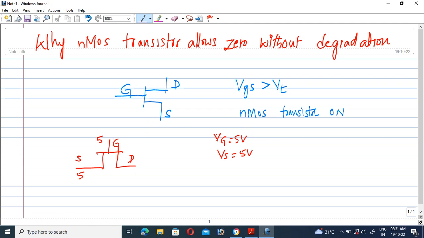If both are 5 volts, there is equal potential, which means it is not possible to activate the channel between the source and drain.